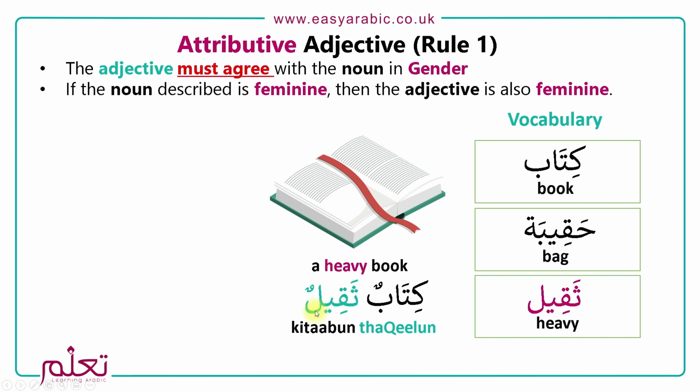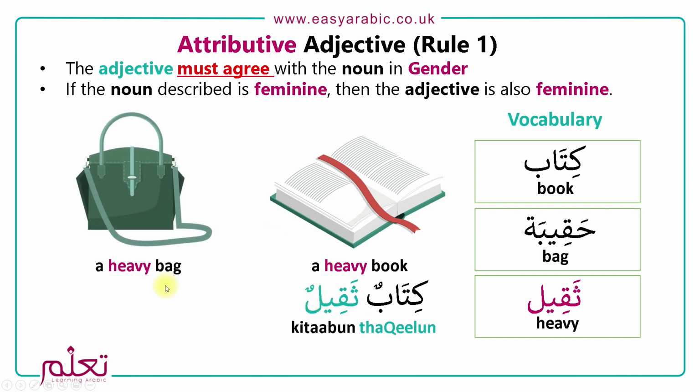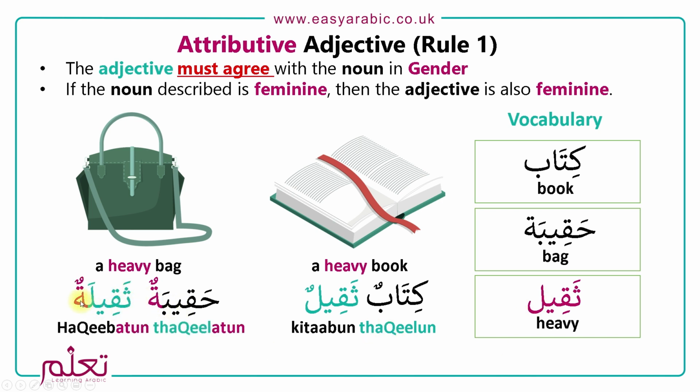And then when we say a heavy bag, so here we don't need to convert this because it's already a feminine word. So we'll say haqibatun. But the adjective doesn't end with ta marbuta, so we need to add it here. So it'll be haqibatun thaqilatun. So kitabun thaqilun, haqibatun thaqilatun. Okay.